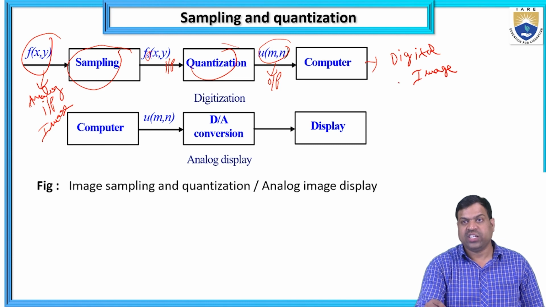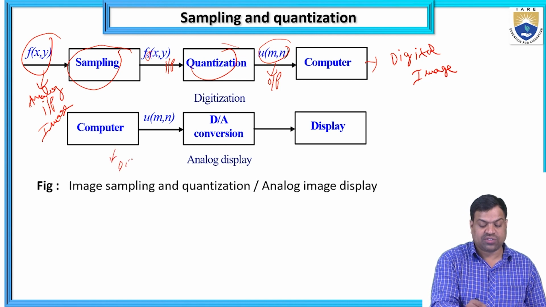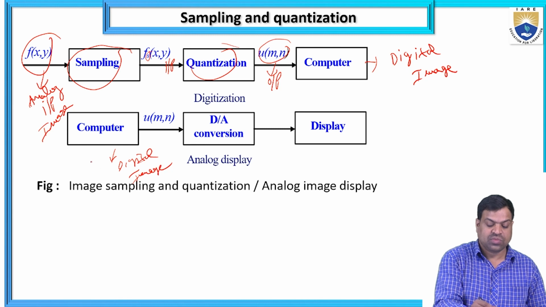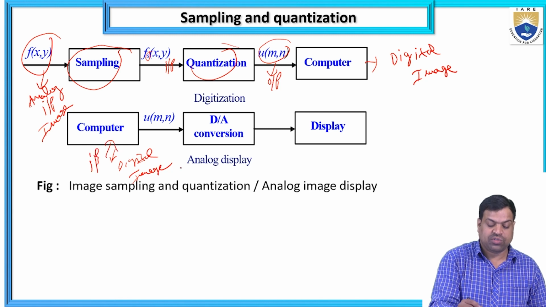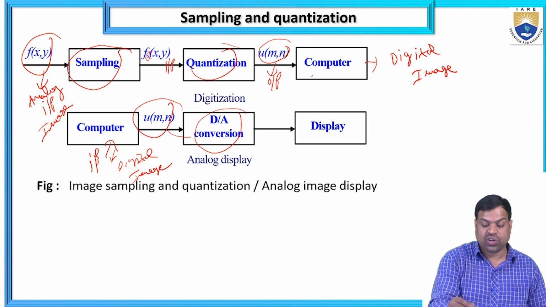So when it is shown in the computer, that is a digital image. It is the input of the computer, u of m comma n. What is happening here? u of m comma n means digitization; here the digitization, the quantization, is going on.